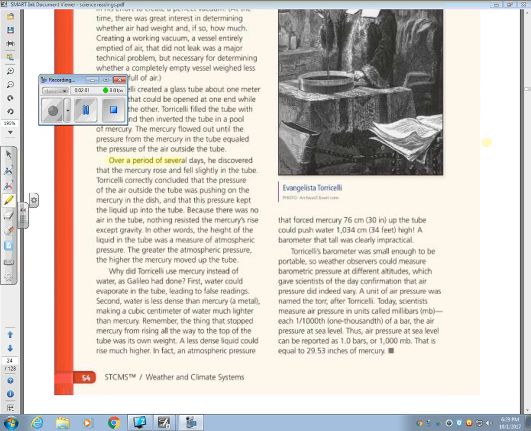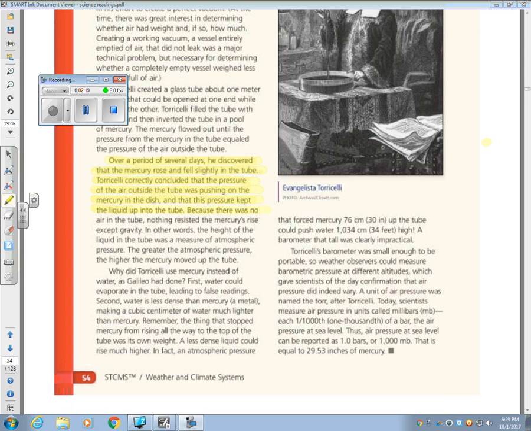Over a period of several days, he discovered that the mercury rose and fell slightly in the tube. Torricelli correctly concluded that the pressure of the air outside the tube was pushing on the mercury in the dish, and that this pressure kept the liquid up in the tube.